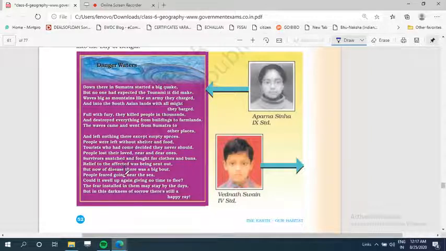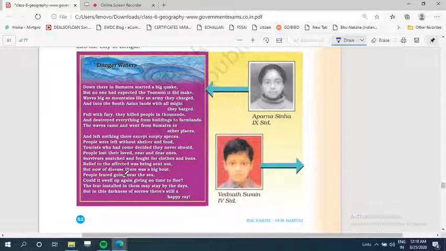So, relief to the affected was being sent out, but now of disease there was a big bout. People feared going near the sea. Could it swell up again, giving no time to flee? The fear installed in them may stay for days, but in the darkness of sorrow there is still a happy ray.